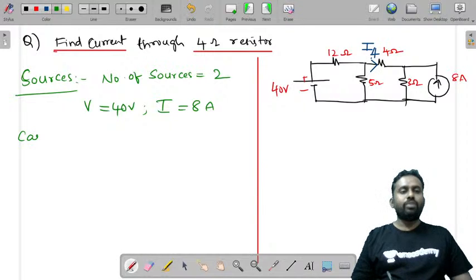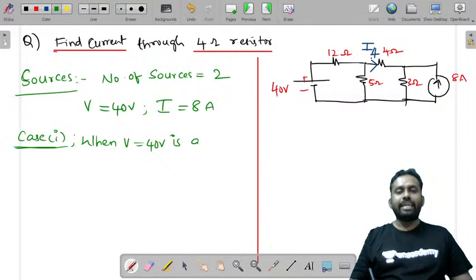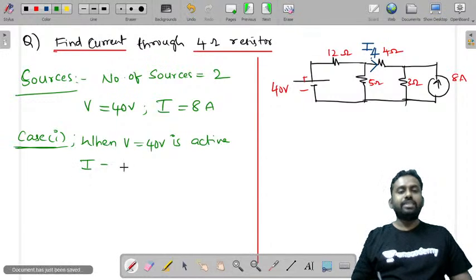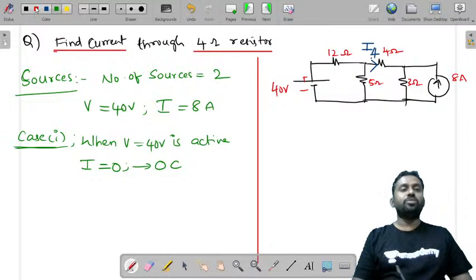So what is the case 1 now? Case 1 is when only one source you have to consider, right? V is equal to 40 volts is active. And what about the second source? The second source must be replaced by its internal impedance, or make it zero simply, you can say. Because this is a current source, it will become an open circuit. You have to remember this.